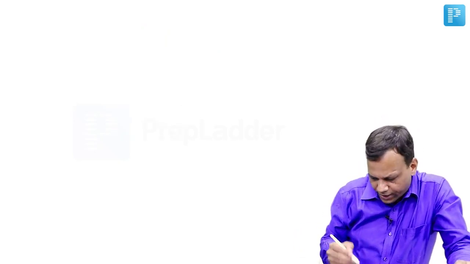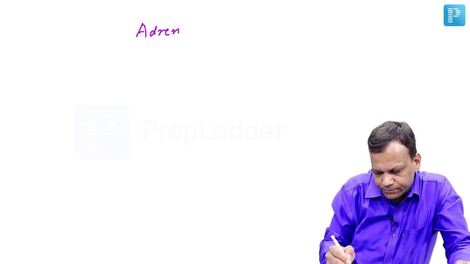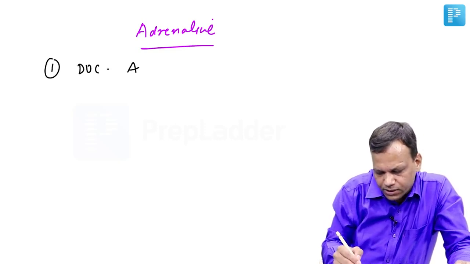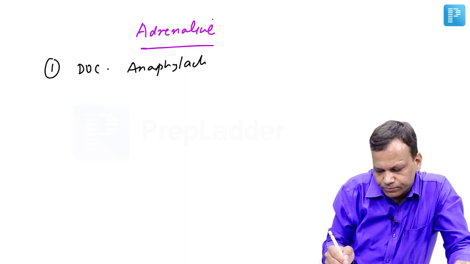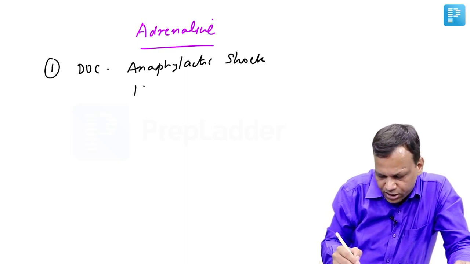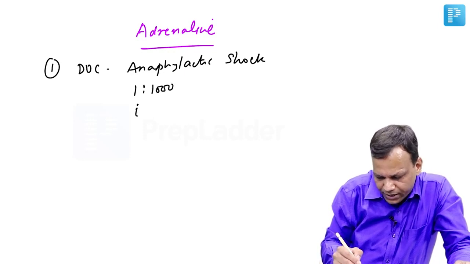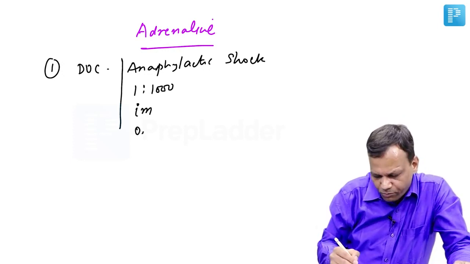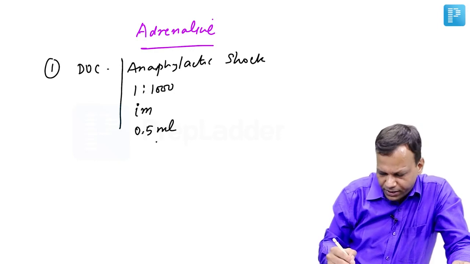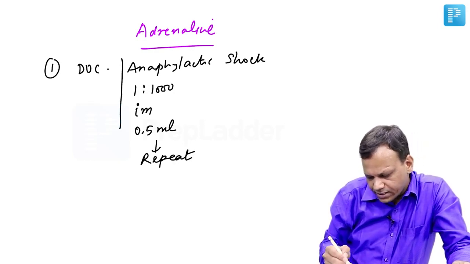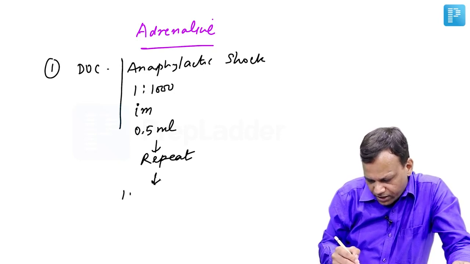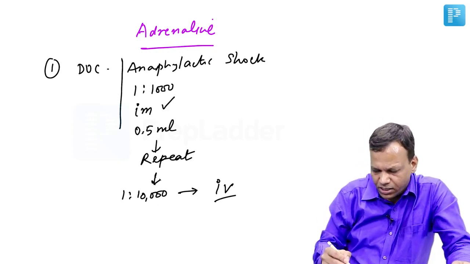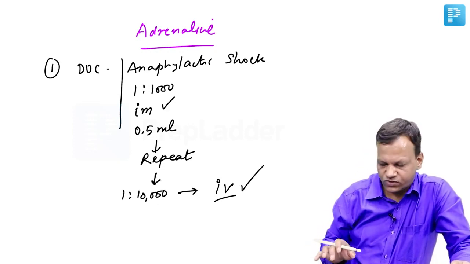Okay. Then moving to adrenaline, which is the most important drug. Adrenaline is the drug of choice for anaphylactic shock. It is given in a concentration of 1:1000 by intramuscular route. Usually we give 0.5 ml. If the first dose does not work, repeat. And if the second dose does not work, then in desperate circumstances, we will give a 1:10,000 solution of adrenaline by intravenous route. First we try IM. If not working, then we give IV. It is the drug of choice for anaphylactic shock.